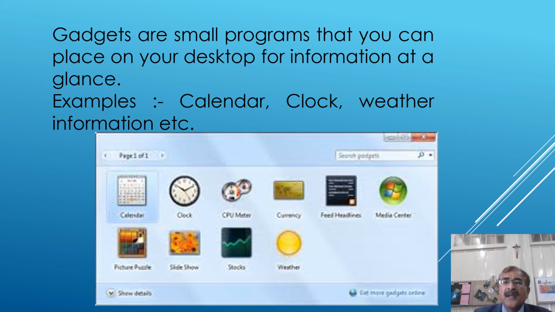So boys, in this lesson I've explained a few terms of Windows. Okay boys, thank you.